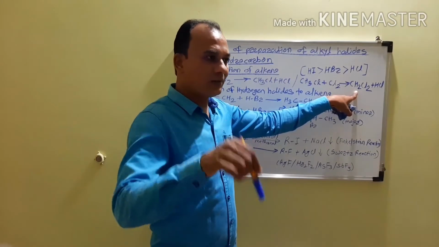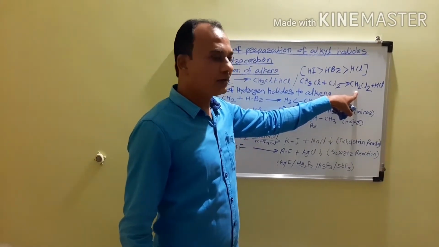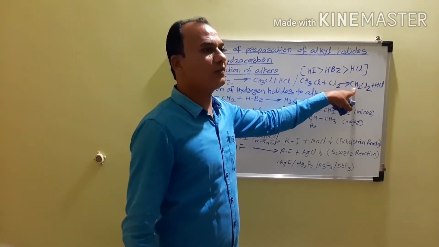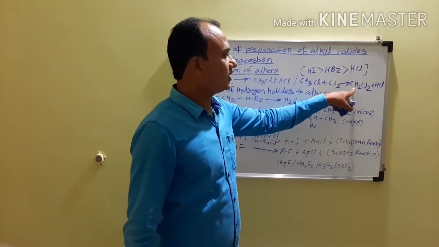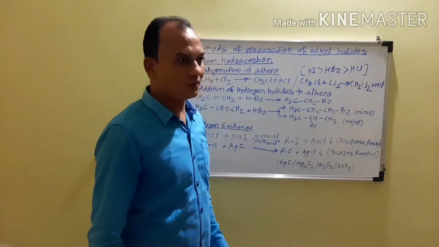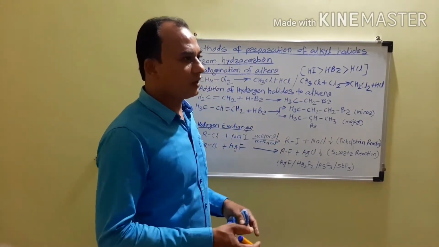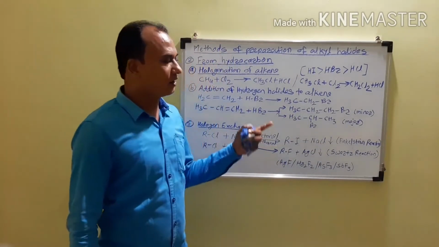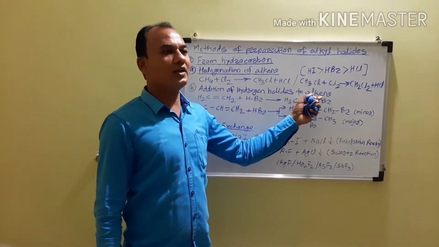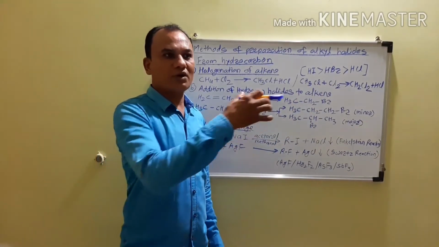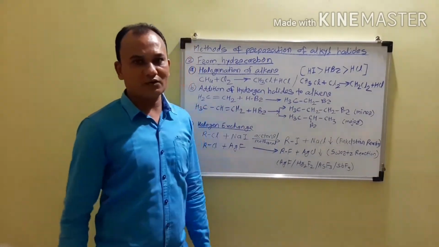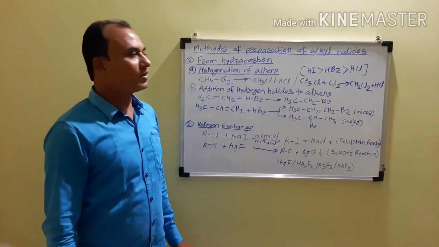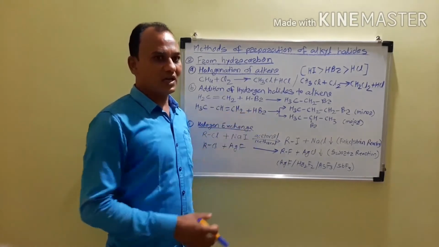Now if there is chlorine present, it further replaces the hydrogen atom to form the product CHCl3, that is called chloroform. And if chlorine is still present, it further replaces one of the hydrogen atoms of chloroform to give carbon tetrachloride. So this reaction becomes continuous, and in that reaction a number of products are obtained.